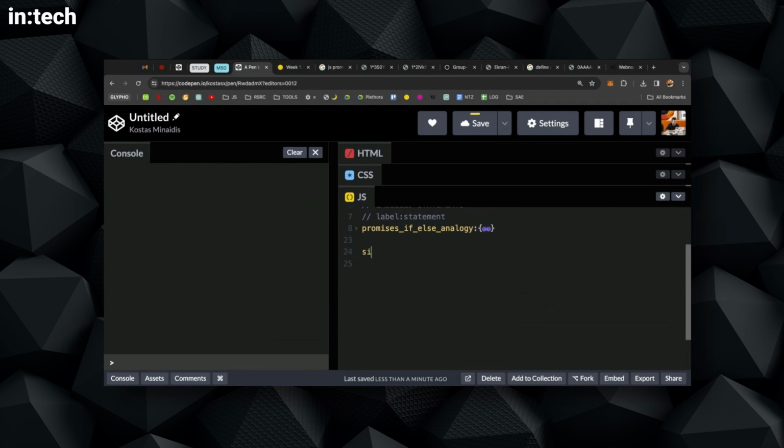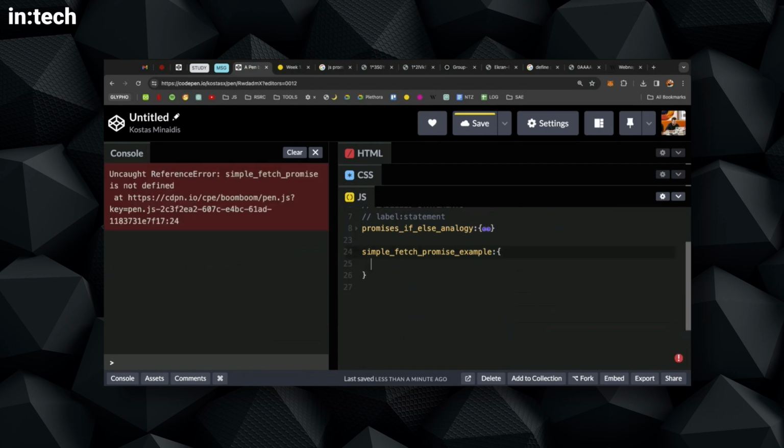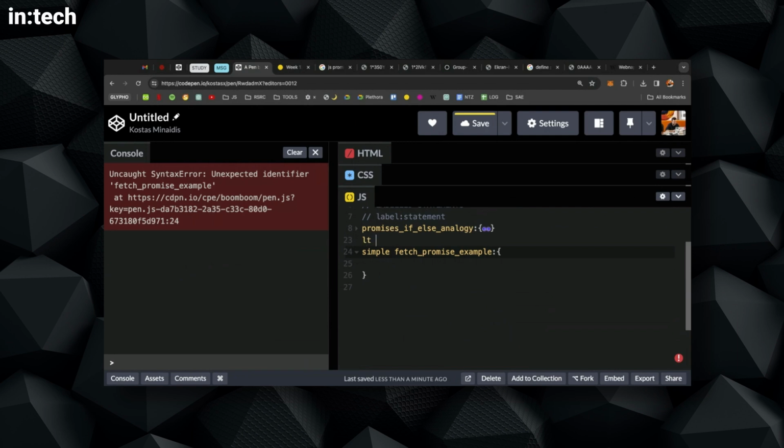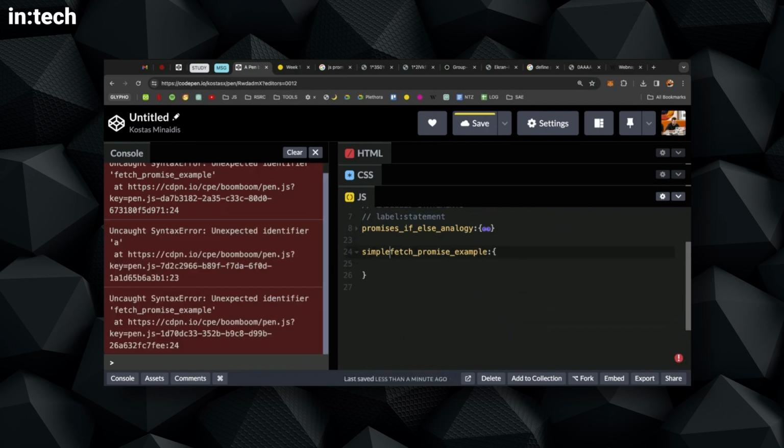So, simple fetch promise example. I'm also adding another label statement. You can see that I cannot use spaces. I cannot do this. It's the same convention as with variables. We cannot name a variable with spaces, right? So I have to use an underscore or some other symbols. So I will use the underscore.